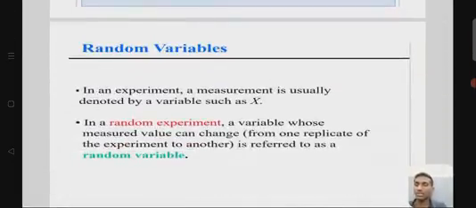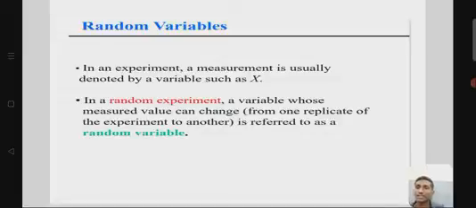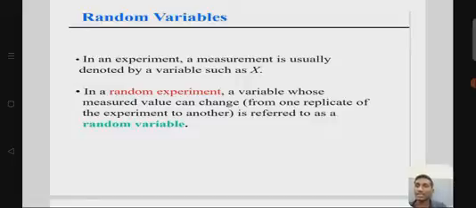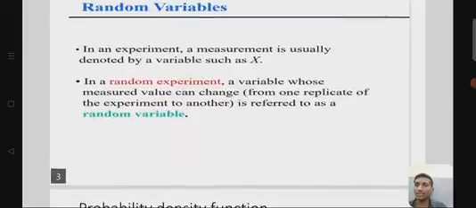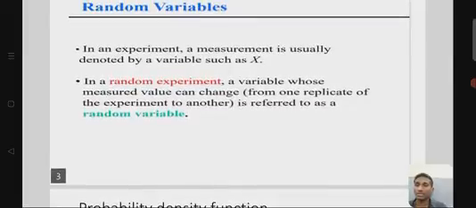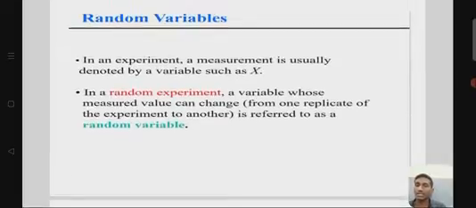In an experiment, a measurement is usually denoted by a variable such as x. Here x denotes the random variable of an experiment. In a random experiment, a variable whose measured value can change from one replicate of an experiment to another is referred to as a random variable, as we saw in the definition on the above slide.